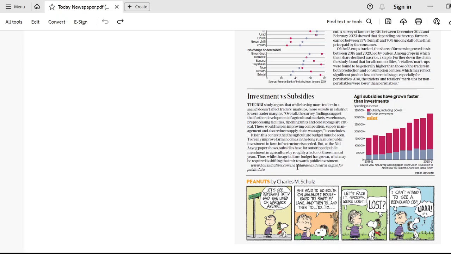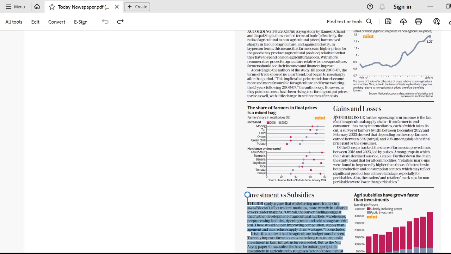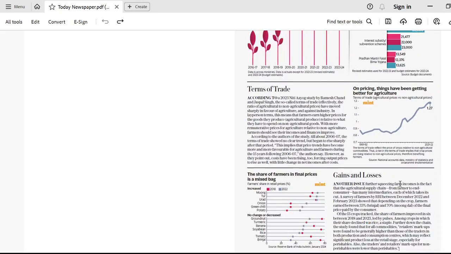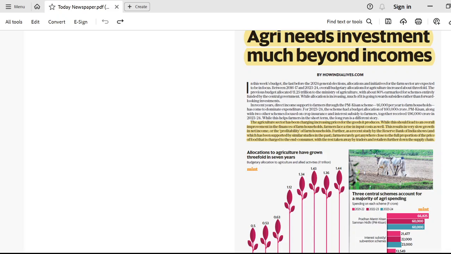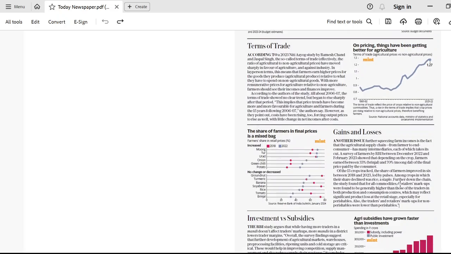Now while going through this article, you don't have to mug it up. You just have to understand what the trend is in investment and subsidies in the agriculture sector, what the trend is in gains or losses, and this trend will help you in writing the descriptive answer if there is any question on the growth of the agriculture sector or investment in the agriculture sector. And this is a very valid question that can be asked in your exam.